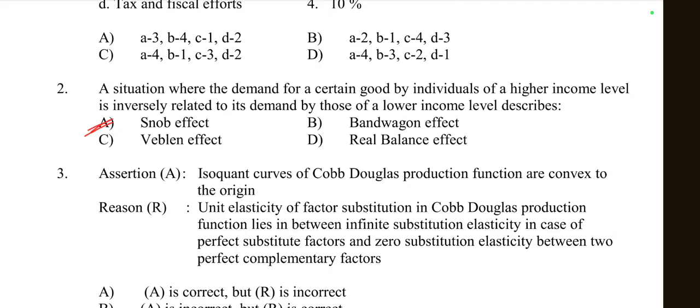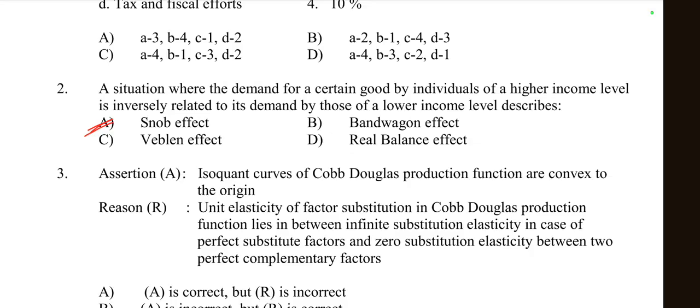The snob effect refers to a situation where the demand for a good by individuals of higher income levels decreases as the good becomes more popular. When the good is more widely purchased by those of the lower income groups, its demand decreases. It is driven by a desire to stand out or avoid what is seen as common consumption.